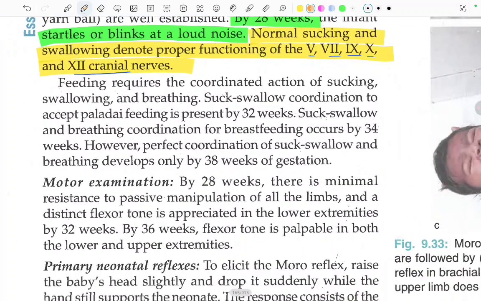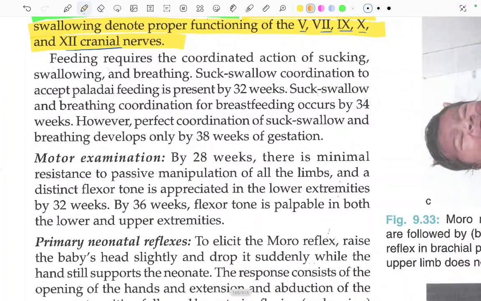Now feeding requires the coordinated action of sucking, swallowing, and breathing. Suck swallow coordination is developed by 32 weeks, so we can start paladai feeding. Suck, swallow and breathing coordination for breastfeeding occurs by 34 weeks.